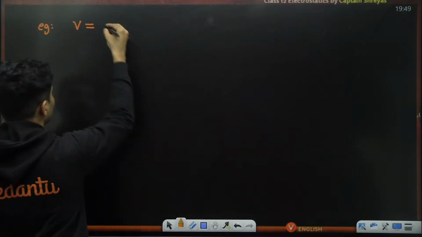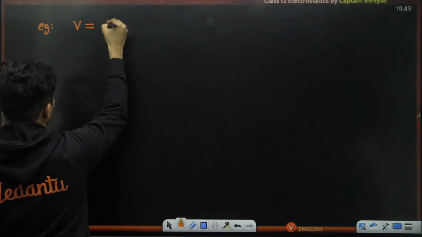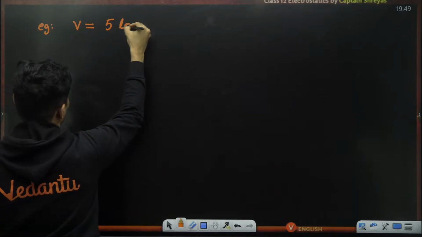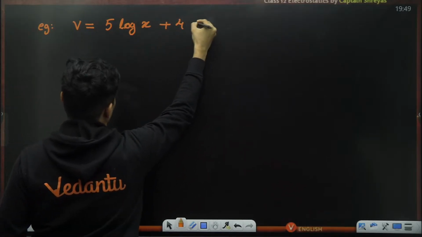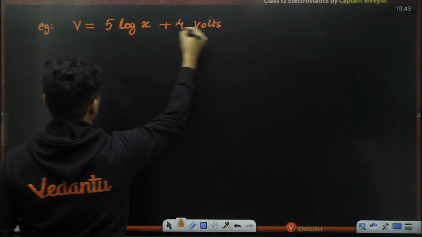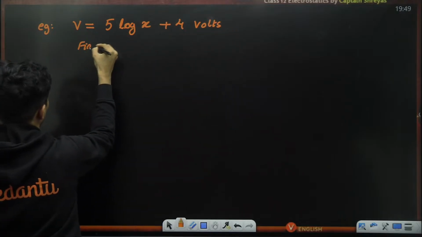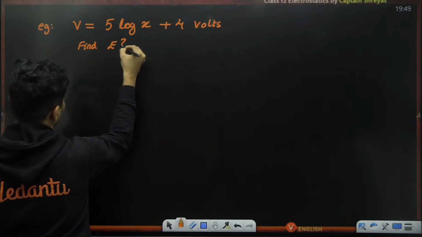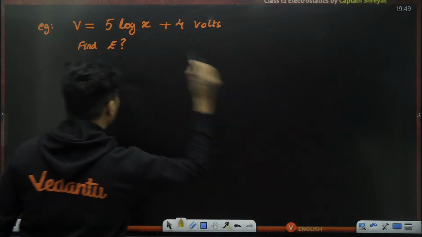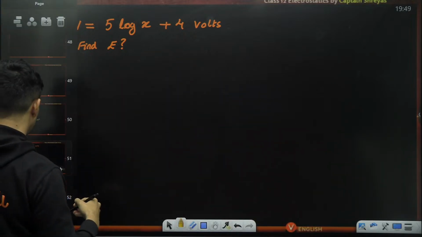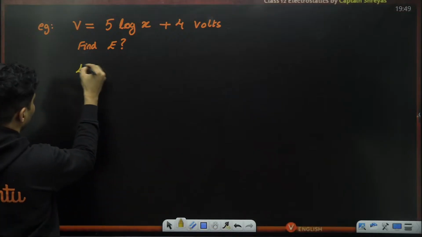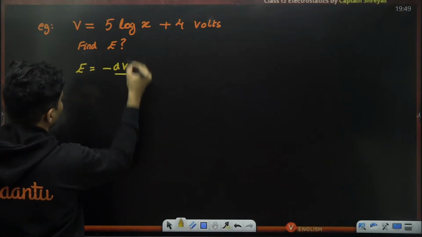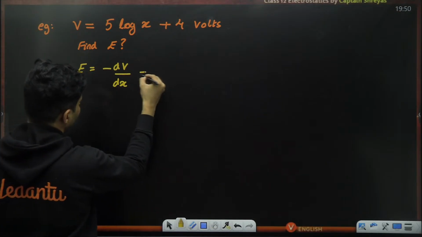Imagine the voltage is something like 5 log x plus 4 volts. The question is to find the electric field. How do we solve this? Again, for the electric field, everything is in x, so minus dV by dx.